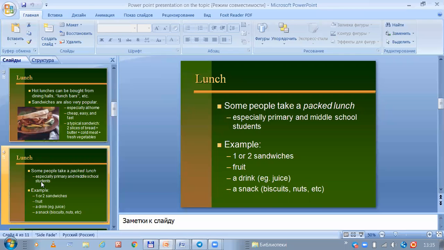Examples of a typical lunch box contain 1 or 2 sandwiches, some type of fruit, a drink, it can be juice, tea, cold tea, a snack, biscuits, and nuts.